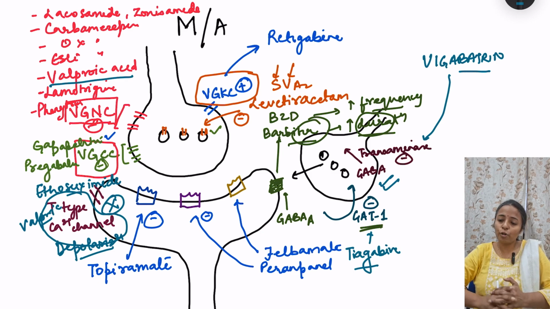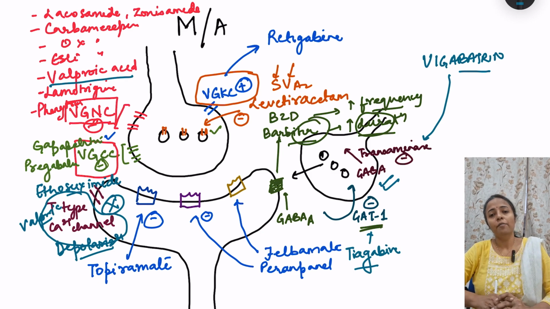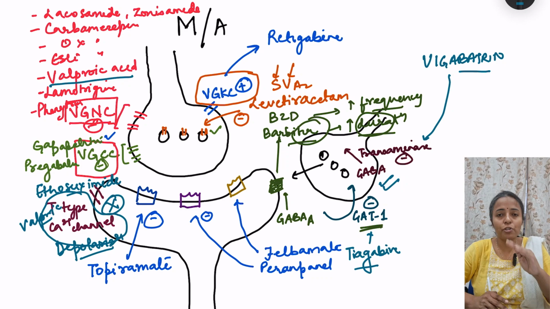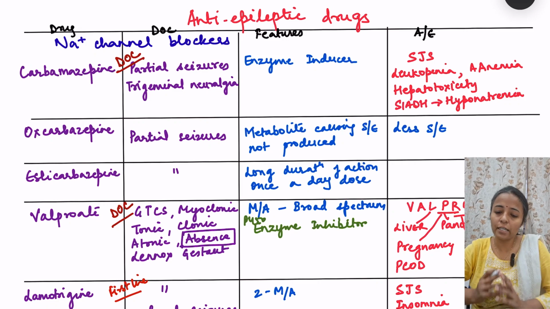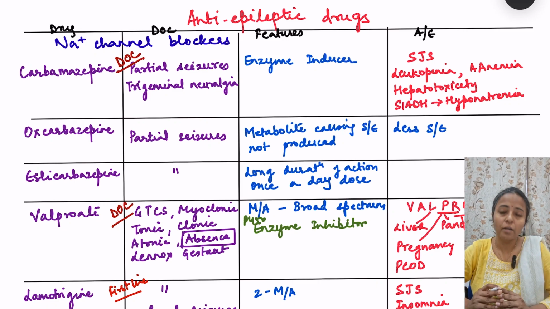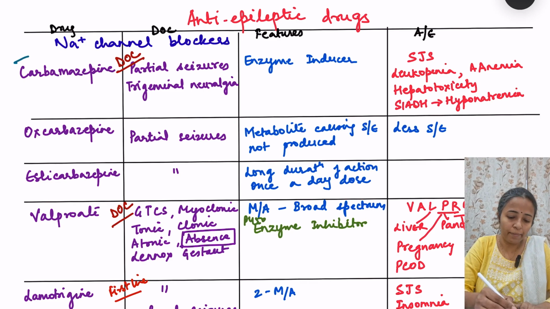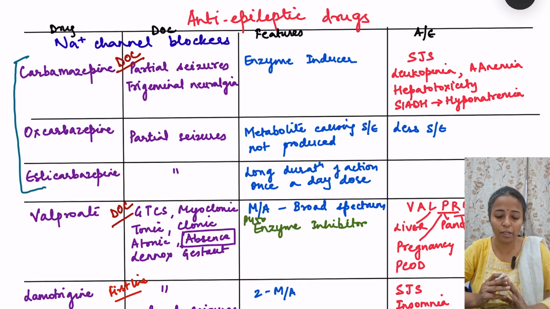Okay, let us move on to each of the drugs, and we will also talk about where each drug is used, what the special features are and what the adverse effects are. So these are the individual drugs. First drugs include the sodium channel blockers. So in this we have carbamazepine, oxcarbazepine and eslicarbazepine, which we are going to discuss together.